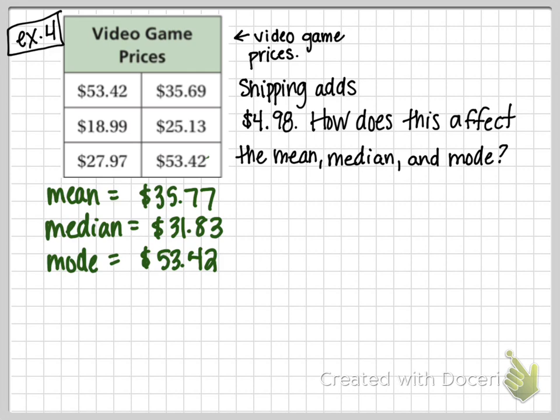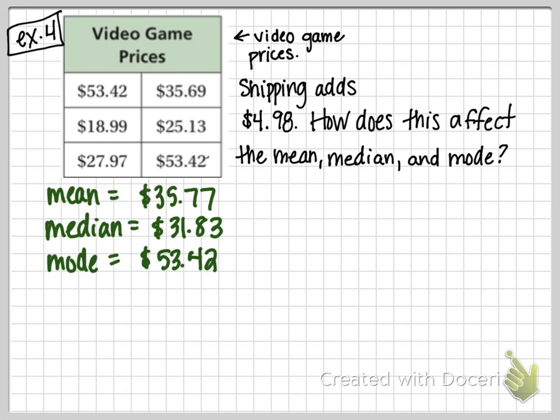The median isn't always an accurate measure of center. The mean isn't always an accurate measure of center if there's an outlier, right? So we have to kind of look at this data. That's why we talk about statistical questions. There's not always one answer. We're always looking at all of the data and all of these measures to try to make good inferences about the data. Which measure of center do you think would be the best representation of our data set?